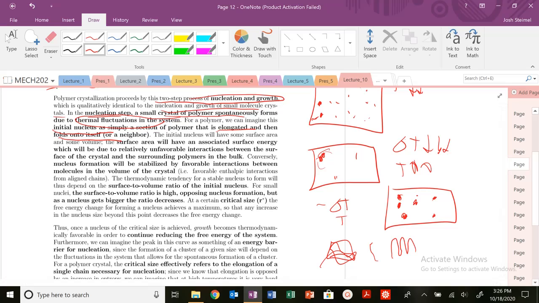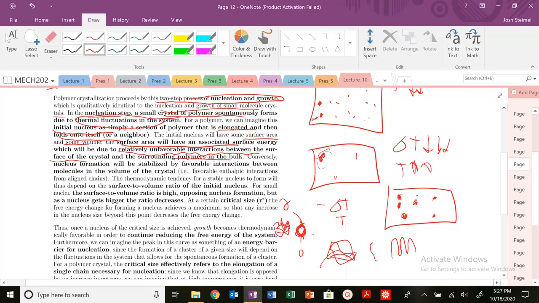That initial nucleus, you can idealize it as a particle. That particle, that nucleus, is going to have some surface area and volume. Surface area is going to have some surface energy. Creating surfaces is bad. Why? Because you have this ordered surface in contact. Inside at that surface, we have order. Beyond that, you have just polymer chains that are disordered. This disordered surface is not energetically favorable. Creating surfaces is never energetically favorable. It costs energy. So there are going to be unfavorable interactions between the surface and the bulk.